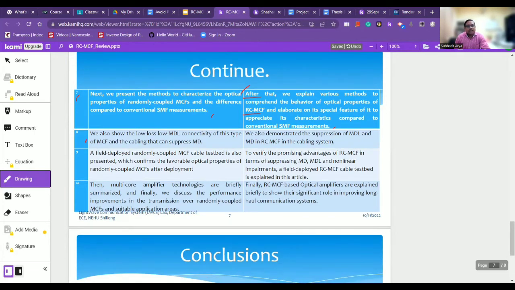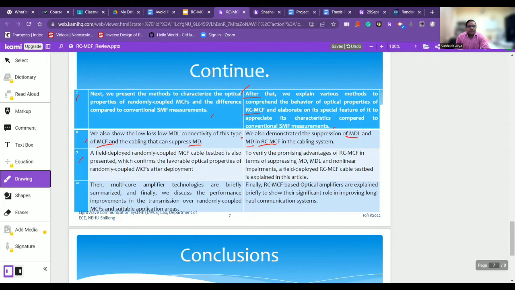Eighth number, we also show the low mode dependent loss connectivity of this type of multicore fiber and cabling that can suppress modal dispersion. Here the revised text is, we also demonstrated the suppression of mode dependent loss and modal dispersion in randomly coupled multicore fiber in the cabling system.